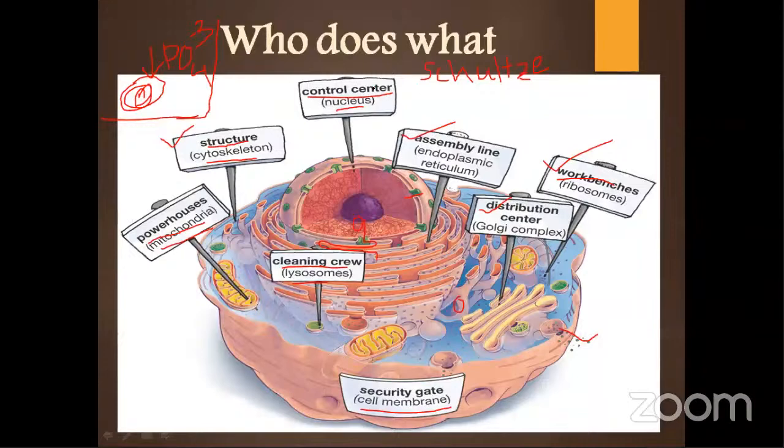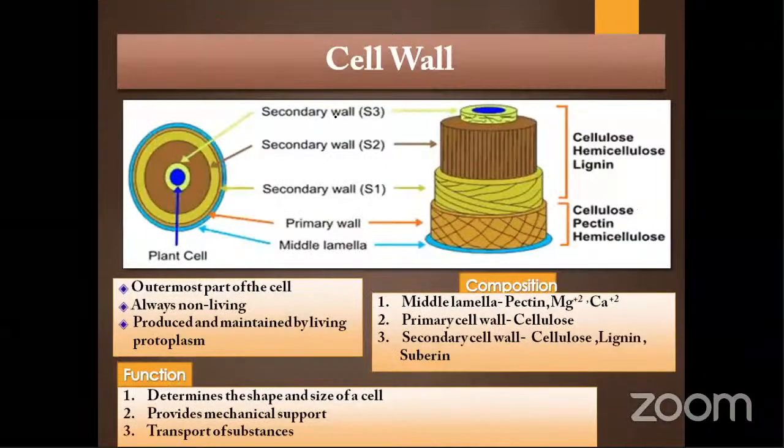Okay. So let's move to the next thing, that is the cell wall. Cell wall is very important. Regarding the cell wall, I have mentioned some important points over here. In plant cells only you can see this. From inside to outside, you can see the outer one. Which one is outer among this? Tell me.